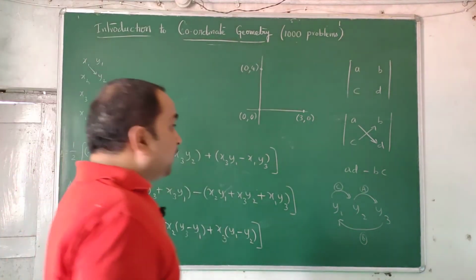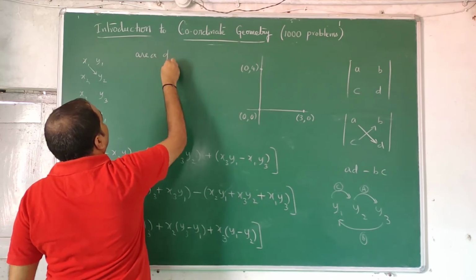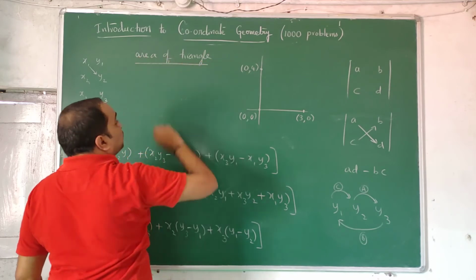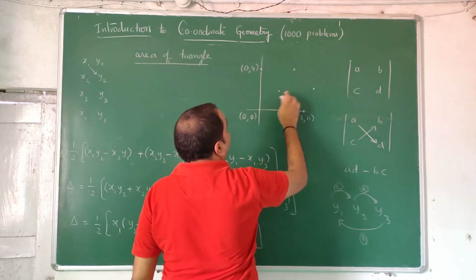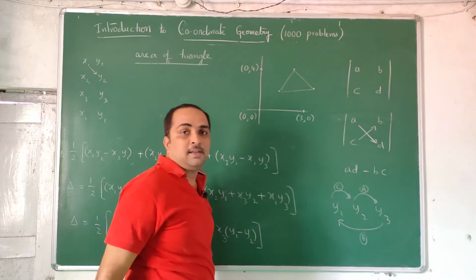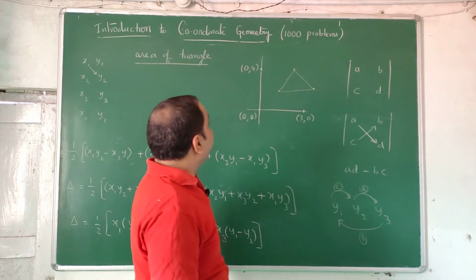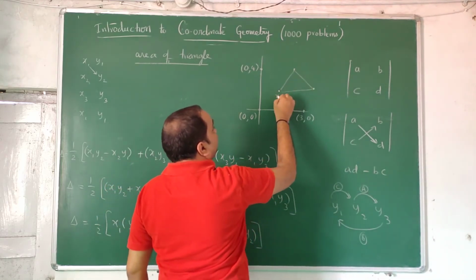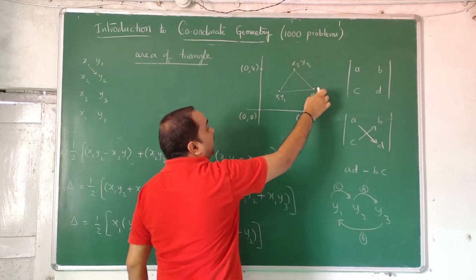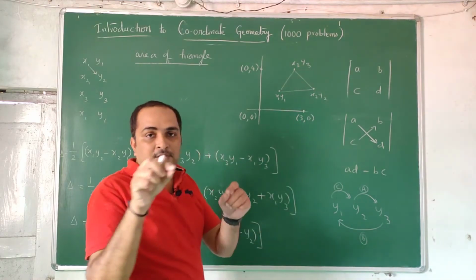Next part is, can we find the area of a triangle? When they give 3 points in a plane, x1 y1, x2 y2, x3 y3, they will form a triangle, if they are not in a straight line. Can we find the perimeter and area of a triangle? Perimeter is easy. Find the distance between these two, these two, and these two. The 3 distances you add, you will get the perimeter.